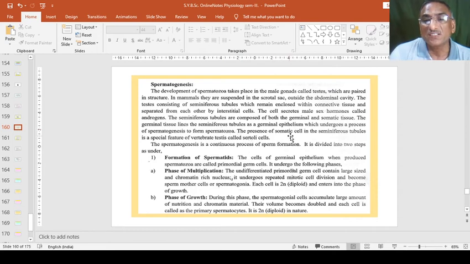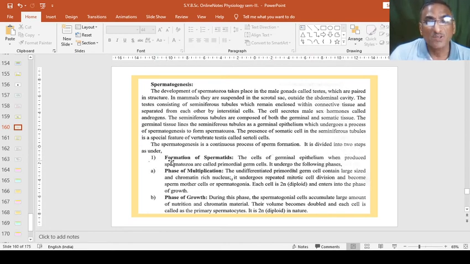And the presence of somatic cells in the seminiferous tubules is a special feature of vertebrate testes, called Sertoli cells, that we have already seen. The Sertoli cells are the supporting cells among all these sperm producing cells. Now, spermatogenesis is a continuous process in which the sperms are formed, and it is divided into two steps.